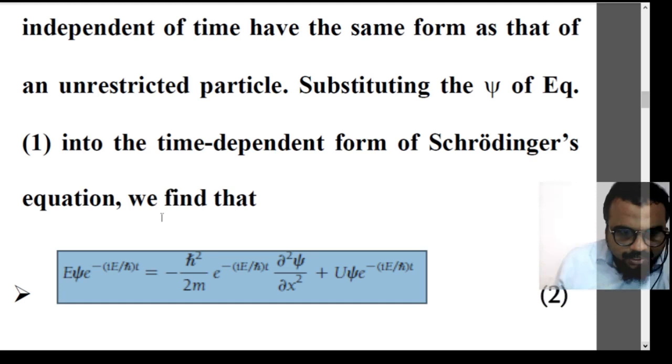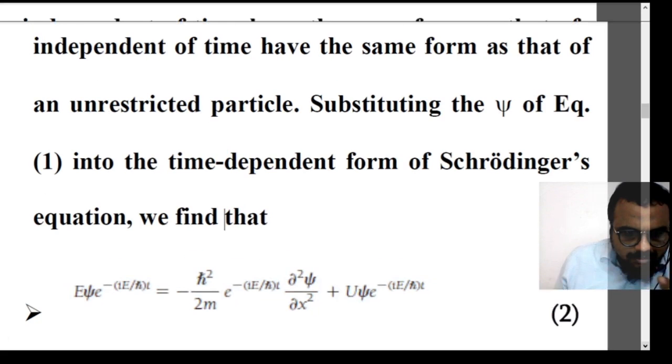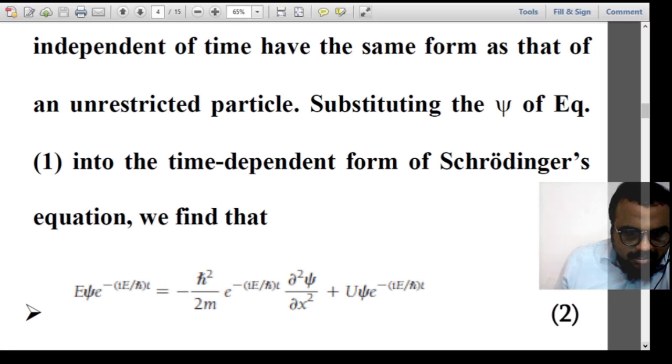What was that? i h cross dou psi by dou t, that was on the left hand side. So we will get E psi into e raised to minus iE by h cross t, because the coefficient along with t is E. That's what we are getting, E psi into this. This is the left hand side, because I just put the value of psi in the time dependent form. That wave function psi is what we split.